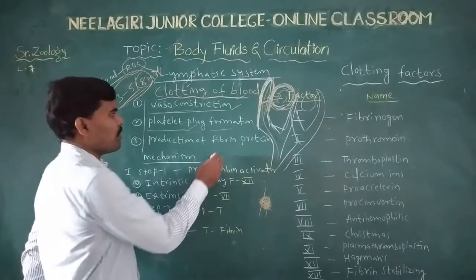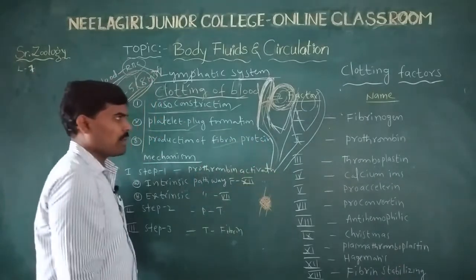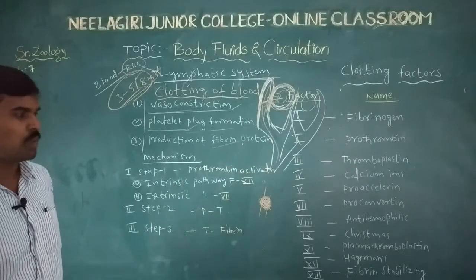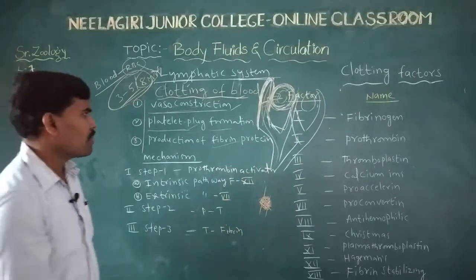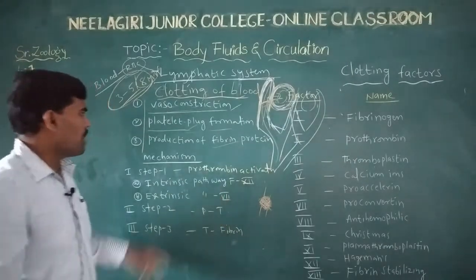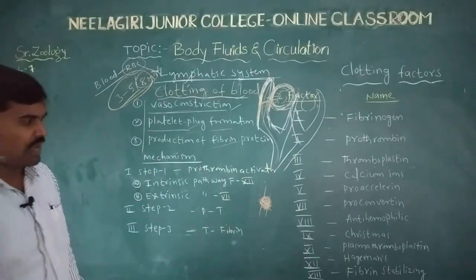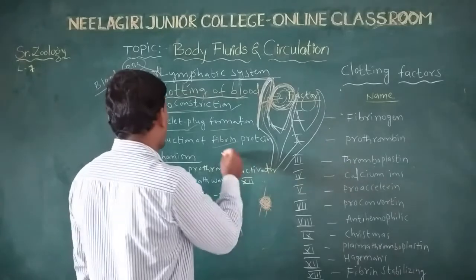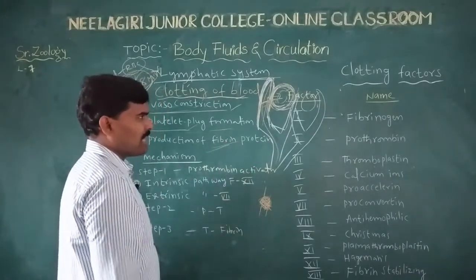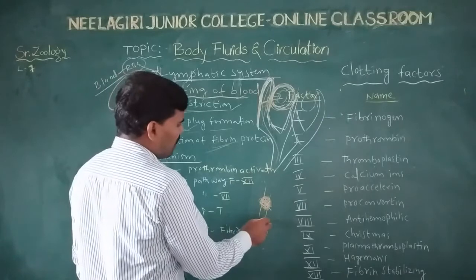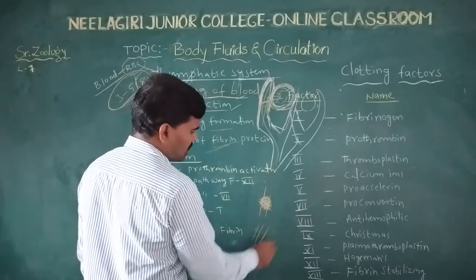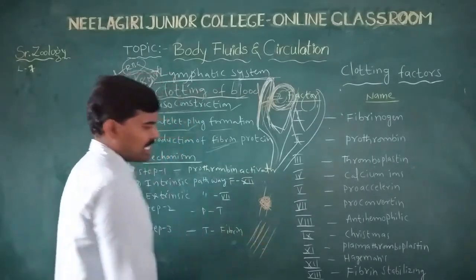Next, production of fibrin protein. Prothrombin and fibrin proteins are produced, along with clotting factors: fibrinogen, prothrombin, and soluble fibrin. These form thread-like structures.